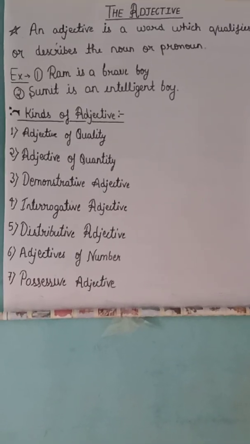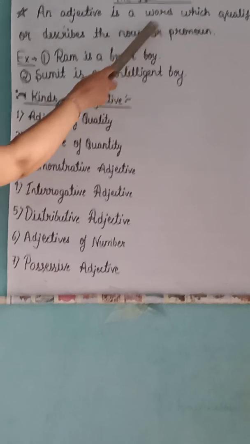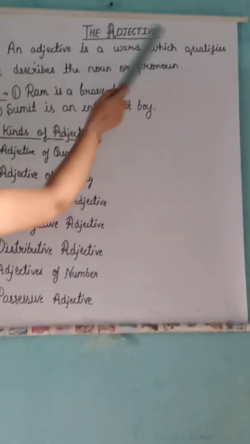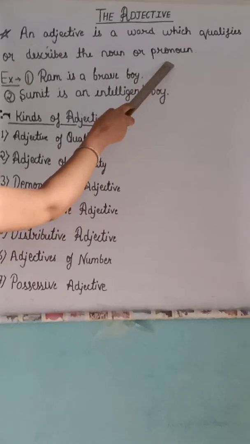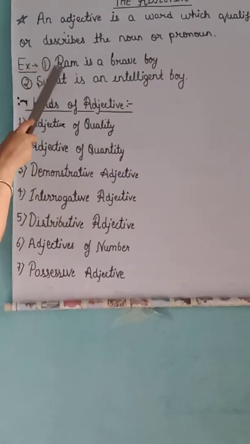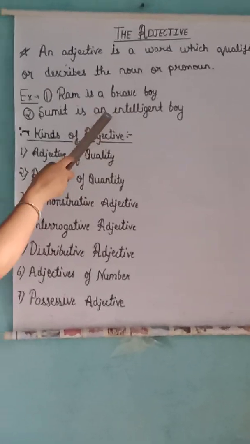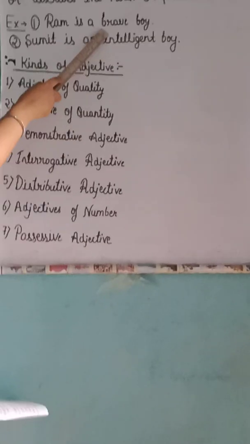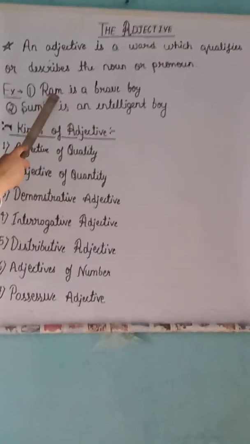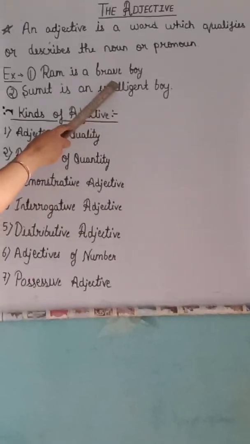We discuss adjectives. An adjective is a word which qualifies or describes the noun or pronoun. For example, Ram is a brave boy. To be brave is the quality of Ram, since Ram is a noun, hence brave is an adjective.